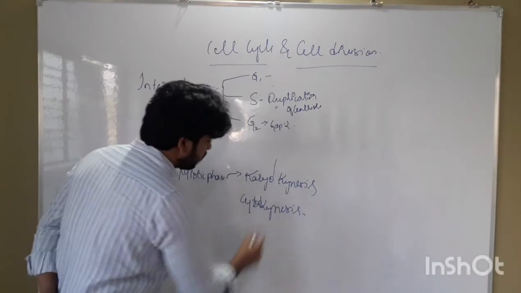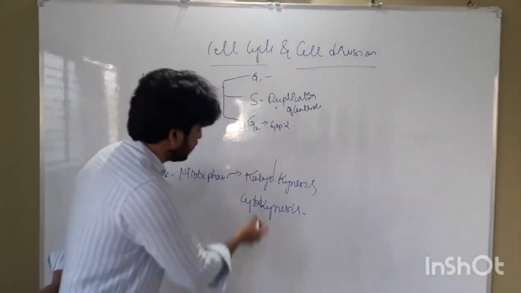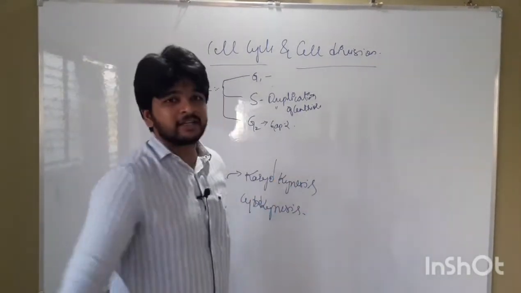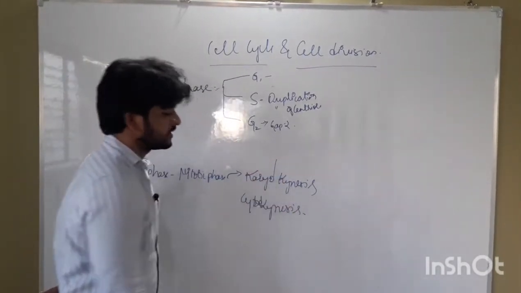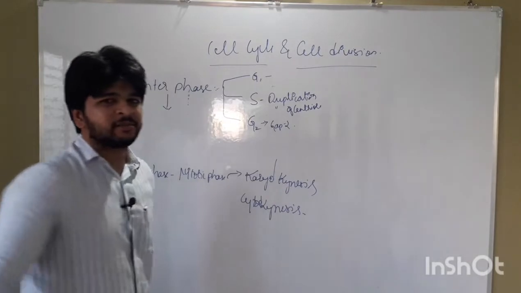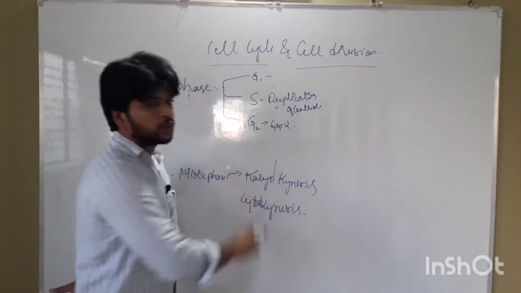Karyon is nucleus, kinesis is the division. Division of the nucleus takes place during karyokinesis, and division of the cytoplasm takes place during cytokinesis.